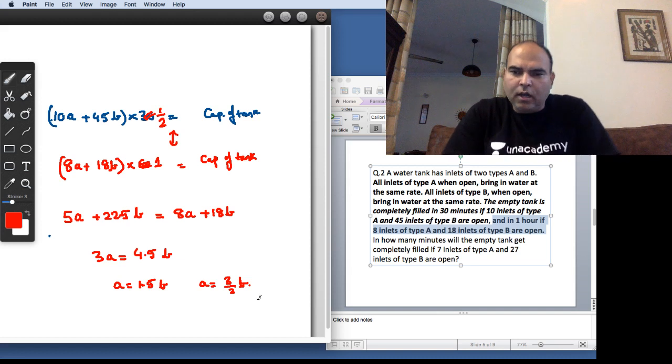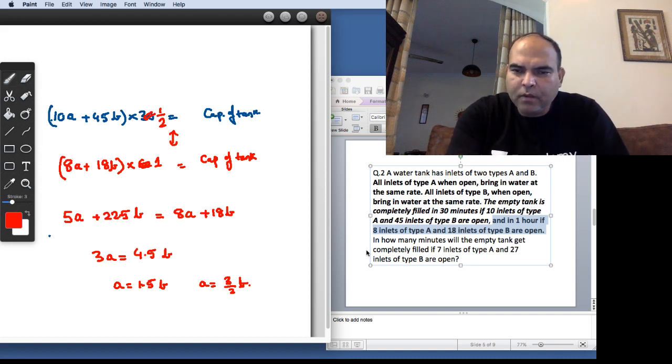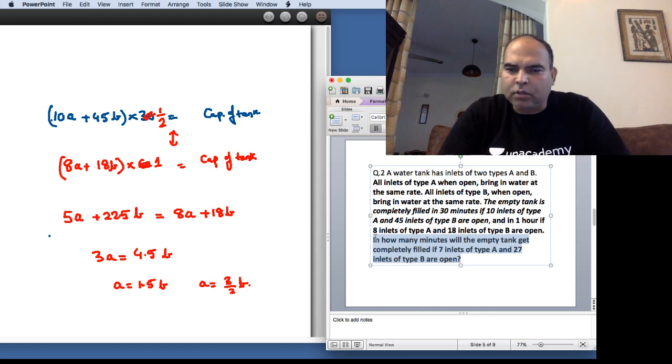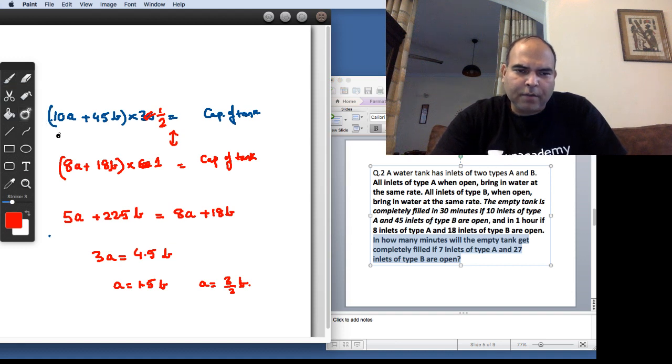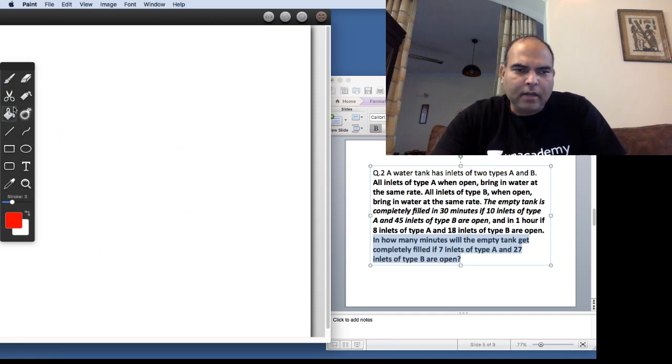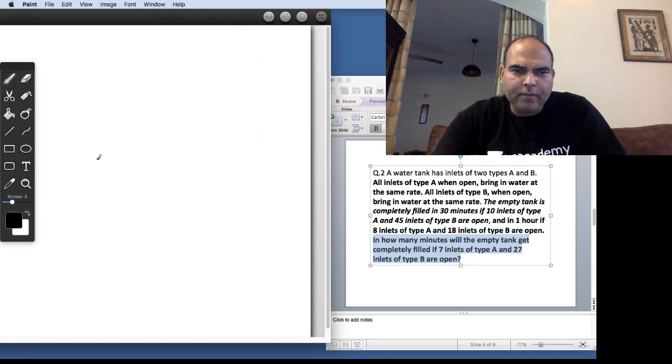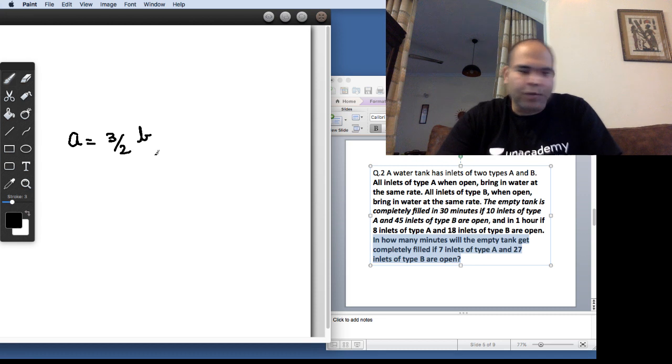So once you get this, you can move on to the next statement. The next statement talks about in how many minutes will the empty tank get completely filled if 7 inlets of type A and 27 inlets of type B are open. So if we move forward from this point, the value of A is 3 by 2B.